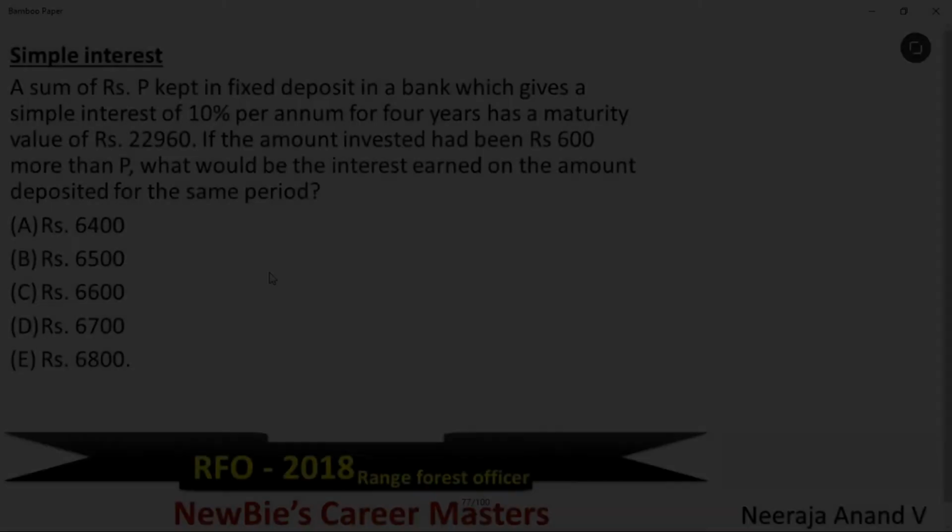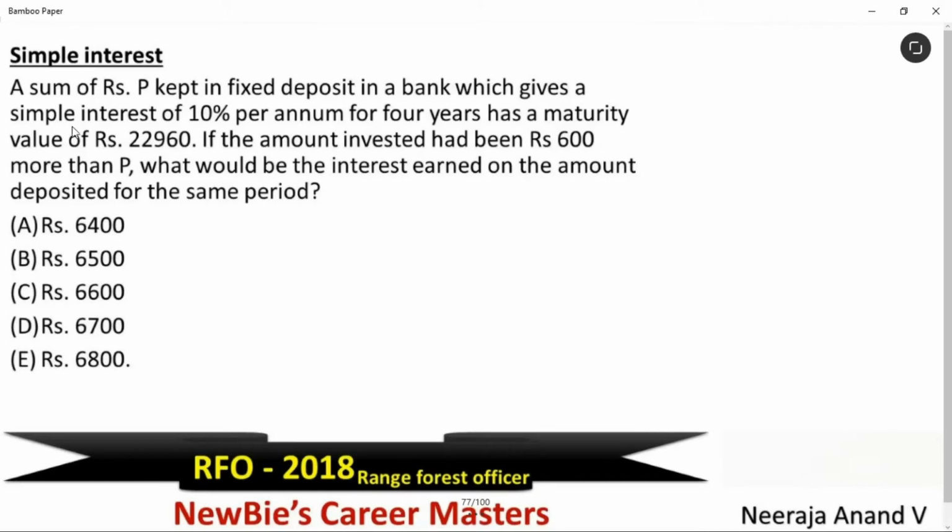Very simple question. Next question is from simple interest. A sum of rupees P kept in a fixed deposit in a bank which gives a simple interest of 10% per annum for 4 years has a maturity value of rupees 22,960. This is the last amount, okay? If the amount invested had been 600 rupees more than P, what would be the interest earned on the amount deposited for the same period? You have to find that new principal. New principal means P plus 600. Okay, they're asking you to find the interest for this value.